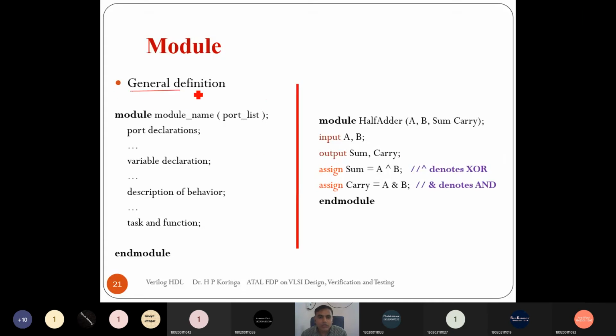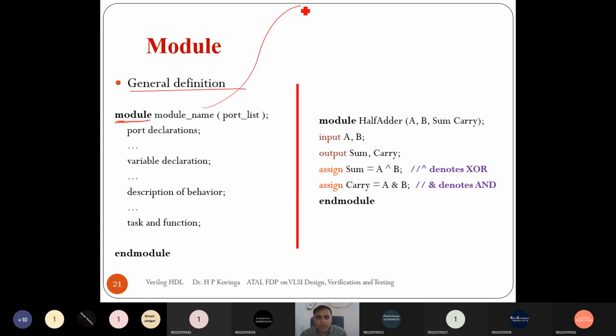So the structure of a Verilog program: you see, it starts with module. This is the keyword, right? As in VHDL it is entity, in Verilog it is module. Then we have to give the module name.